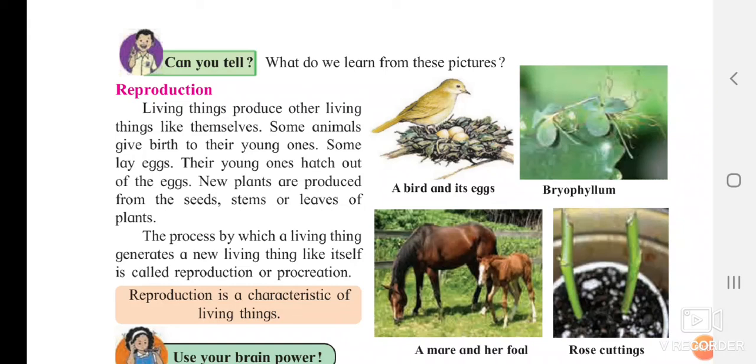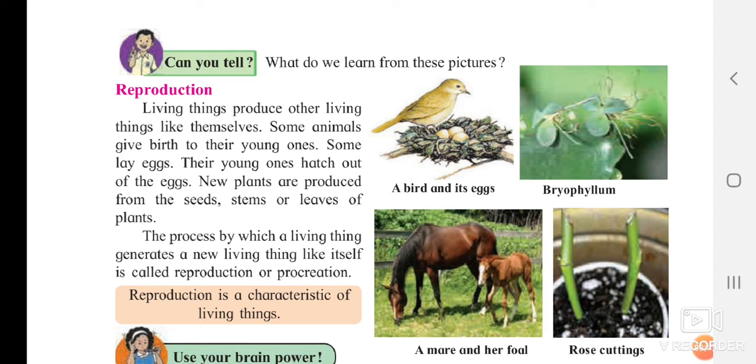Welcome all. We have already started our lesson, that is the living world. We have also seen the characteristics of the living thing. The first one was growth. The next one was respiration. The third one was responsiveness to the stimuli. Now we are going to see the next characteristic, which is also important, that is